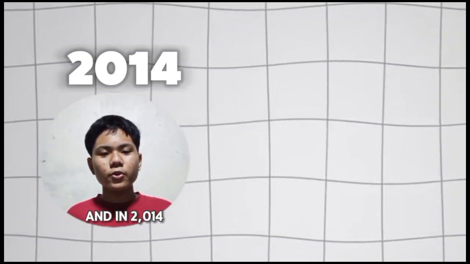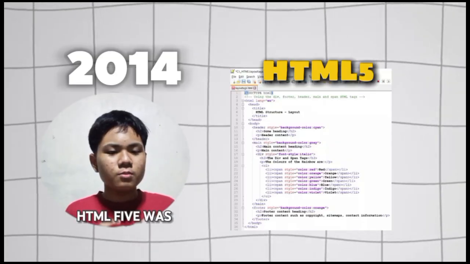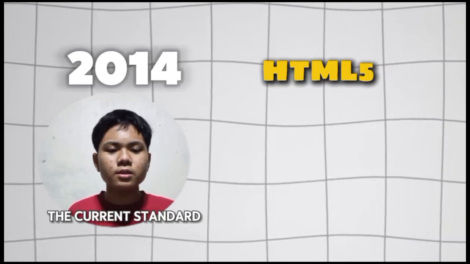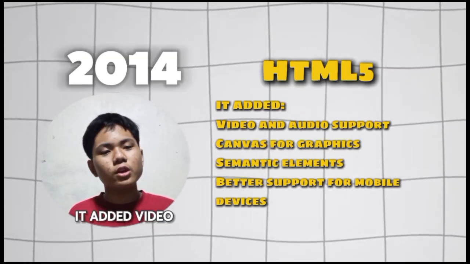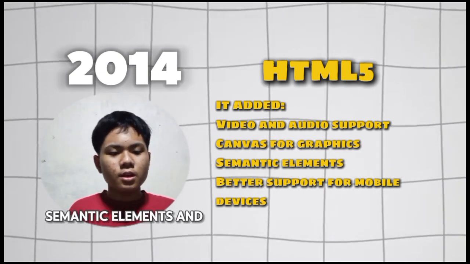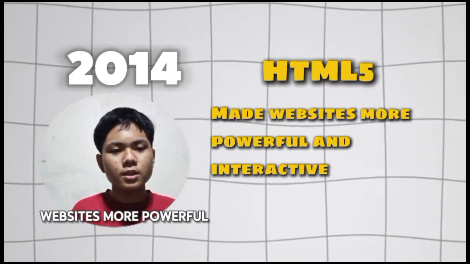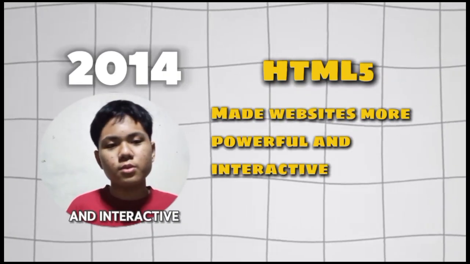And in 2014, a big improvement was made because HTML5 was created. HTML5 was a huge upgrade and is still the current standard today. It added video and audio support, canvas for graphics, semantic elements, and better support for mobile devices. HTML5 made websites more powerful and interactive.